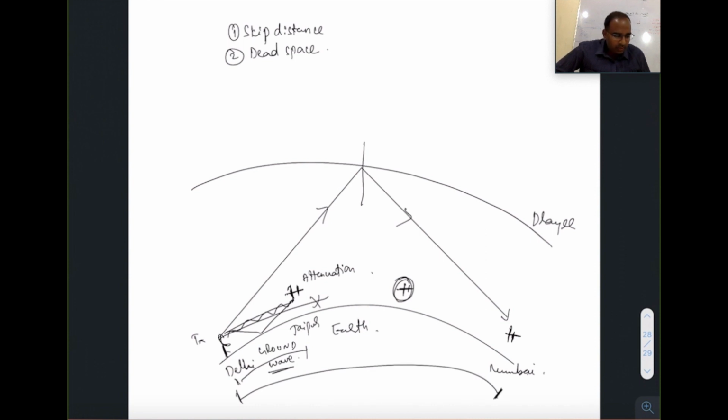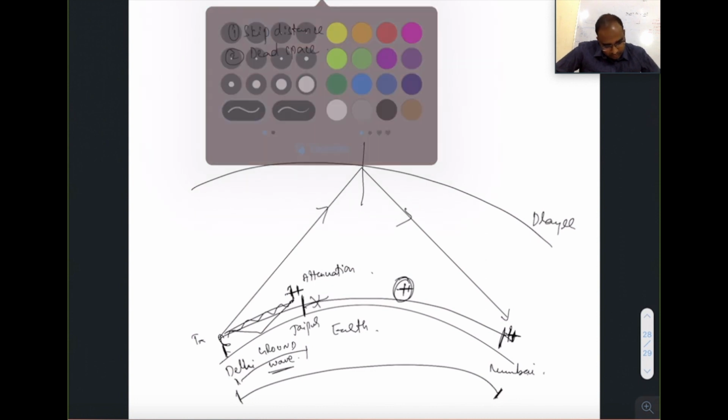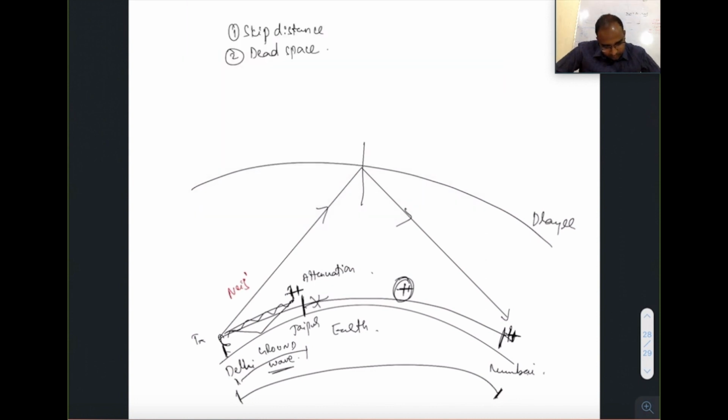It got received only at Mumbai. So this space between this aircraft and this aircraft, where neither ground wave nor sky wave, meaning here neither the ground wave came nor the sky wave came, this space is called dead space.